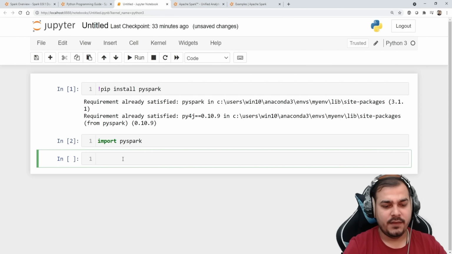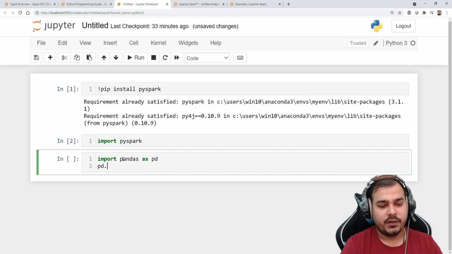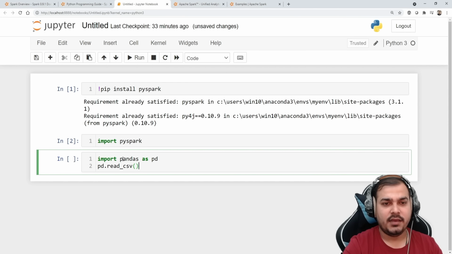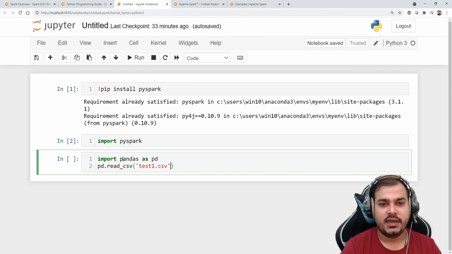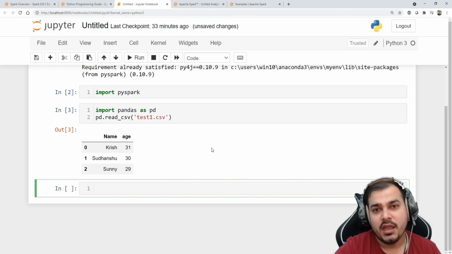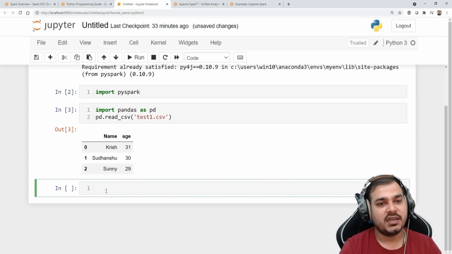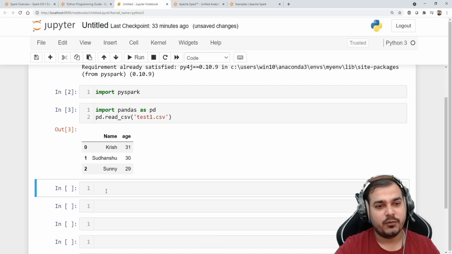Now if I want to read it with pandas, what we write is pd.read_csv, and I use this particular dataset called test1.csv. When I execute this, you will be able to see the specific information. Now when I really want to work with PySpark, always remember we first need to start a Spark session. And in order to start a Spark session, first of all let me create some more fields.